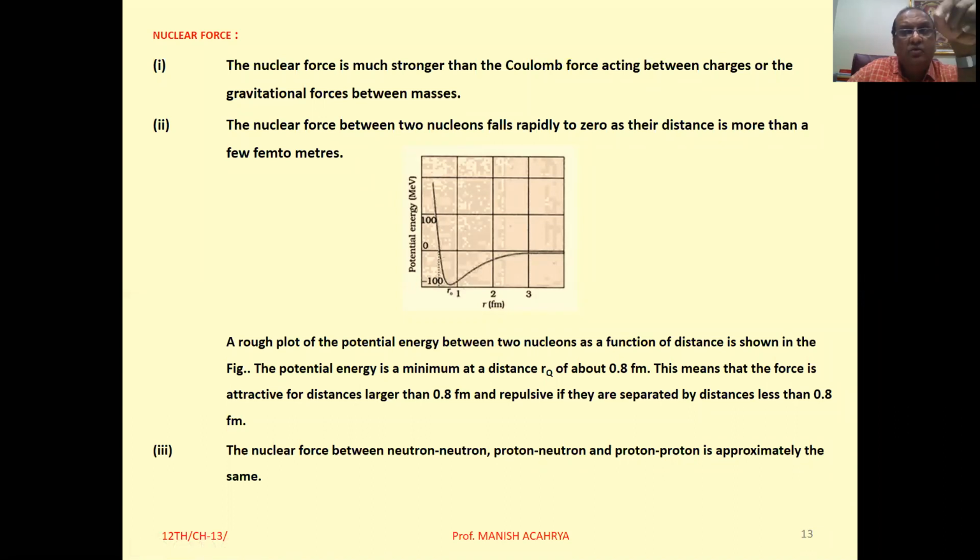Clear? So this particular force is a short range force, and we know that force F is minus dU by dx. The negative of the rate of change of potential energy with respect to distance gives you force.